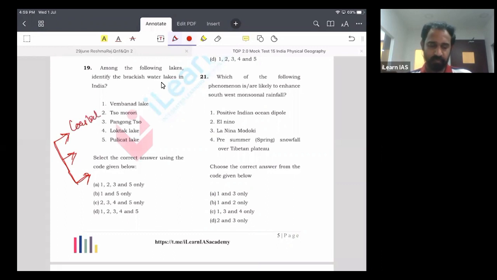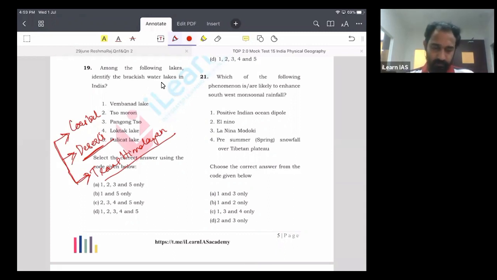Another is the deserts of Rajasthan. In the deserts of Rajasthan, the rainfall is less and the evaporation is very high. So water gets removed and salts remain. An example is Sambar Lake. Then in the Trans-Himalayan region again, the freshwater addition is less and there is more evaporation. Obviously, the salt content will increase. Examples: Tso Moriri, Pangong Tso, etc.